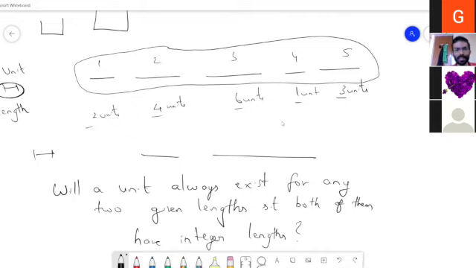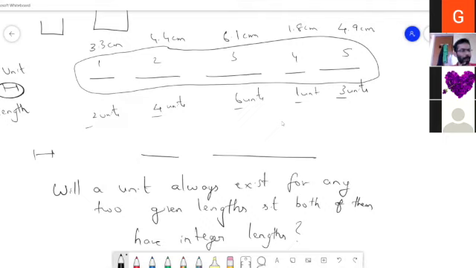Suppose it was like 3.3 centimeters, 4.4 centimeters, then 6.1 centimeters, 1.8 centimeters, and 4.9 centimeters. So now 1 centimeter is not the appropriate unit here because I don't have integral lengths, right? We're looking at what should be the unit for this given length, so that all of them are integral lengths.